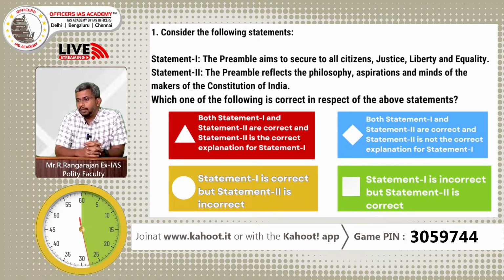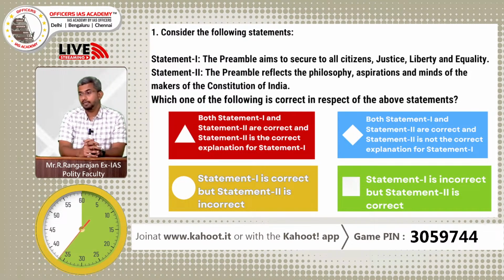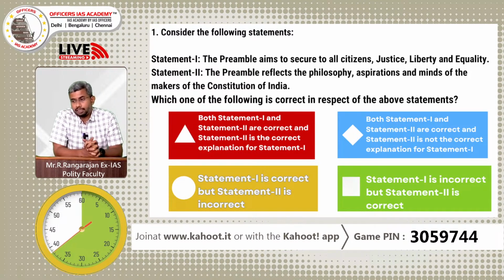Statement 2, the preamble reflects the philosophy, aspirations and minds of the constitution makers. Which one of the following is correct in respect of the above statements? Both 1 and 2 are correct, and 2 is a correct explanation for 1. 1 and 2 are correct, and 2 is not the correct explanation. 1 is correct, 2 is incorrect, and 1 is incorrect and 2 is correct.